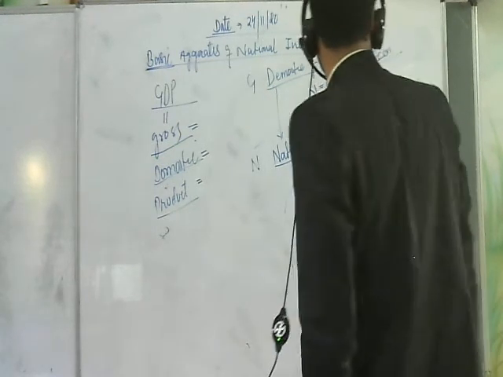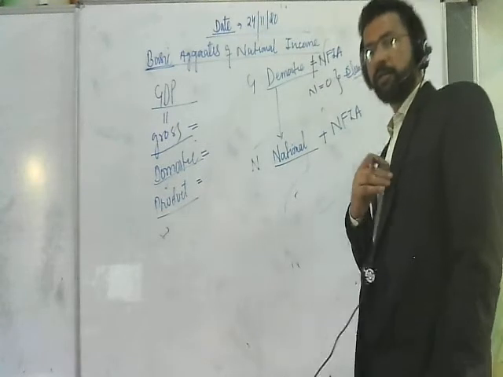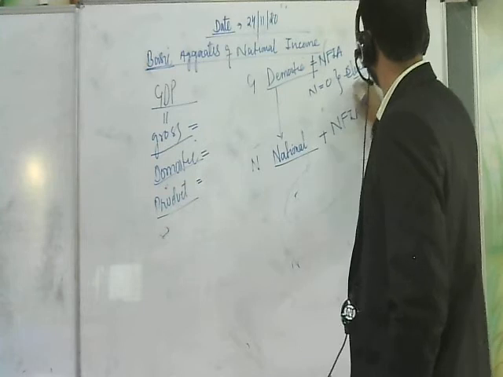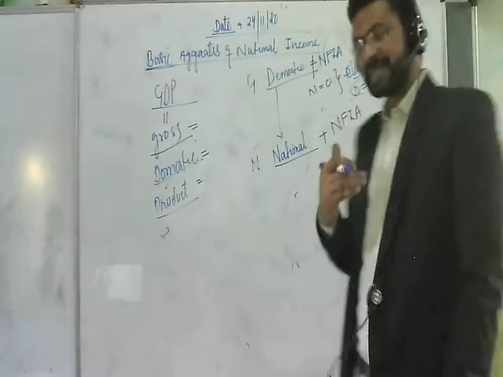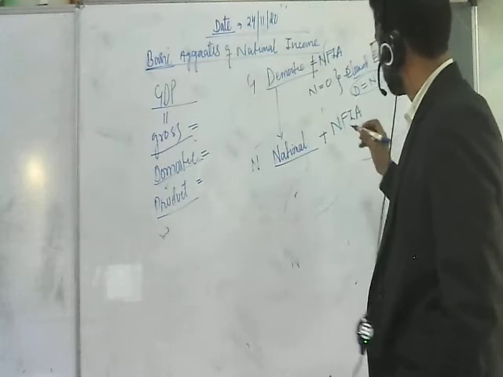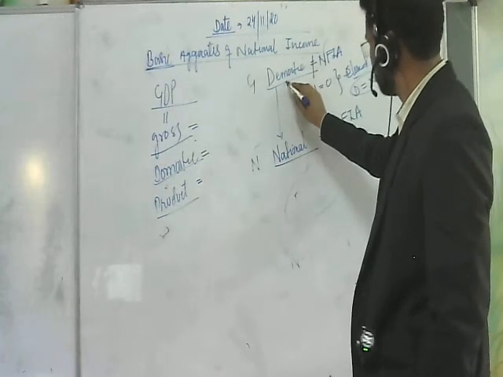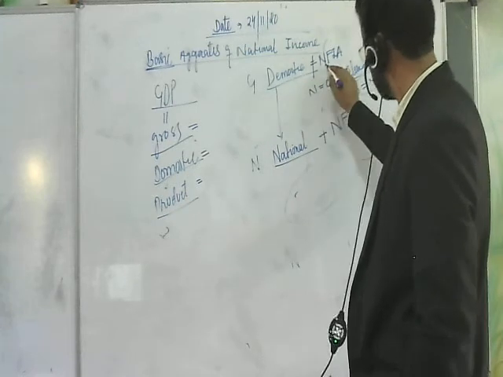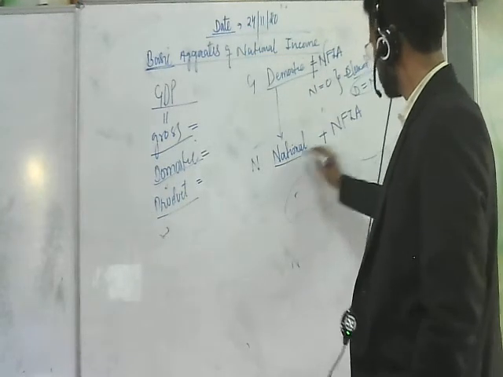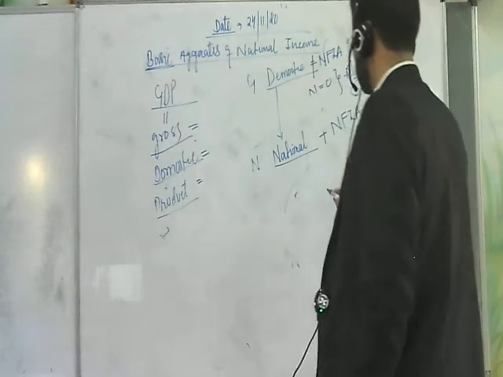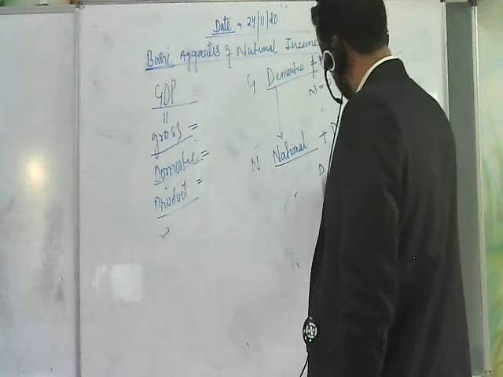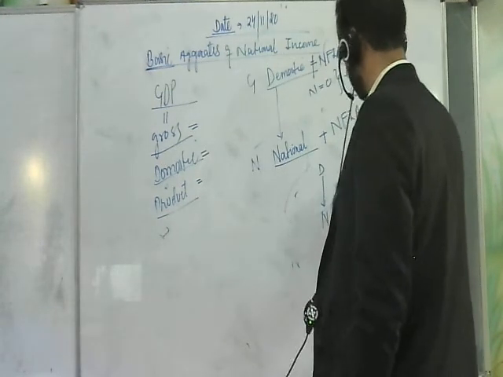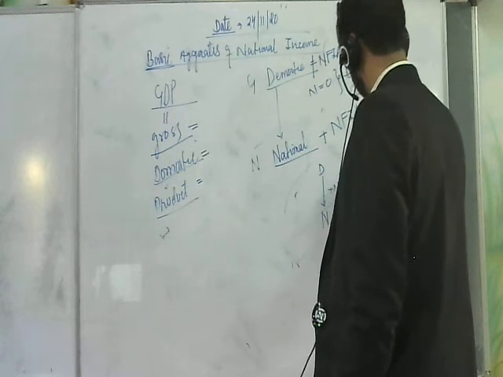We know that in a closed economy, factor income from abroad is always completely absent. In that case, domestic income and national income both are equal to each other because NFIA is completely absent there. In the domestic concept NFIA will not be included, while in the national concept NFIA will be included. So if I have to move from domestic to national, it includes the value of NFIA, so I am going to add NFIA here.